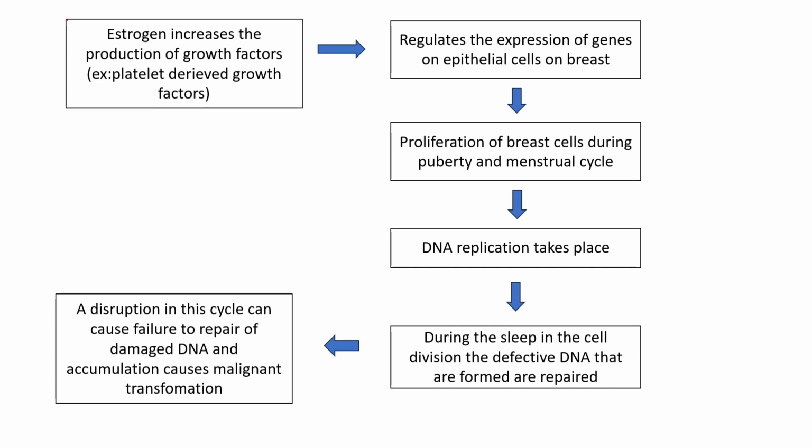Estrogen increases the production of growth factors, for example, platelet-derived growth factors, which regulate the expression of the genes on the epithelial cells of the breast, which causes proliferation of the breast cells during the menstrual cycle. Along with that proliferation, DNA replication takes place simultaneously, where normally there will be mismatch of the base pairs of the DNA, which is repaired during the sleep in the cell cycle. The defective DNA, which is formed normally, is repaired during the sleep in the cell cycle, that is the G0 phase. When there is a disruption in the cycle and failure to repair the damaged DNA, that causes accumulation of these damaged DNA and causes malignant transformation.